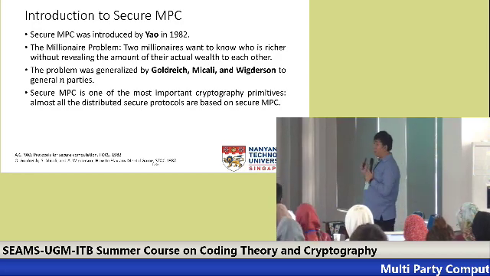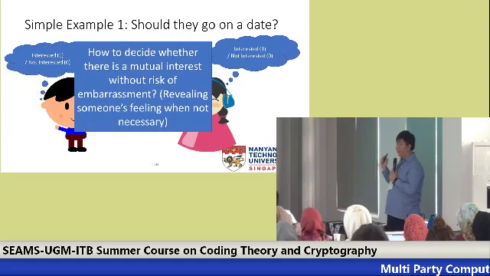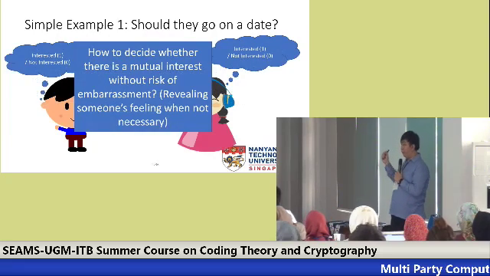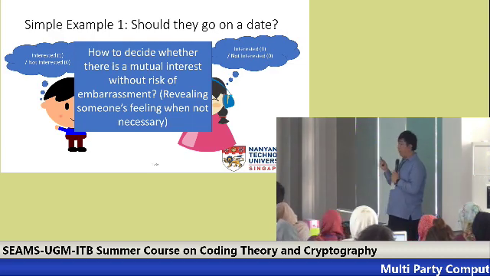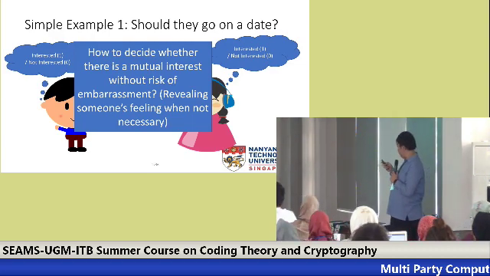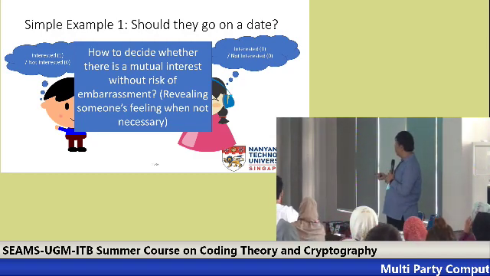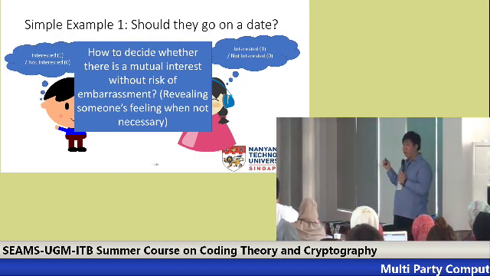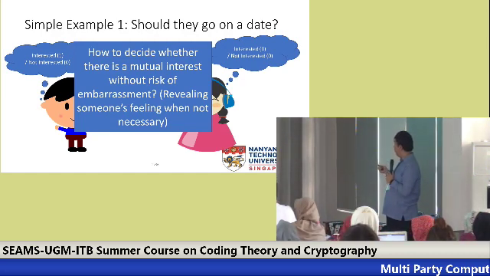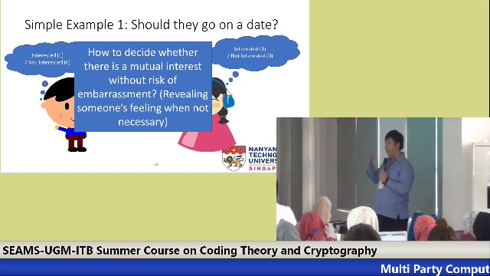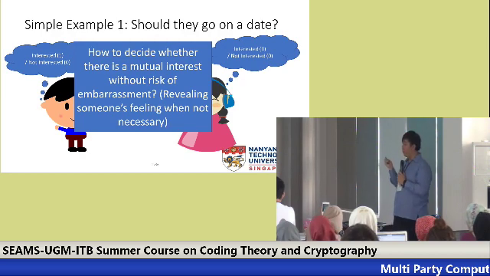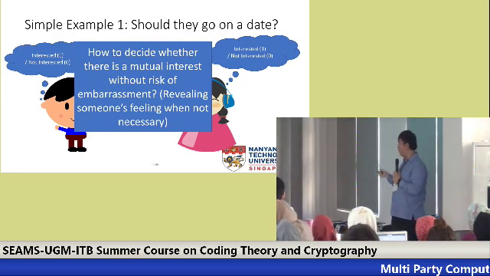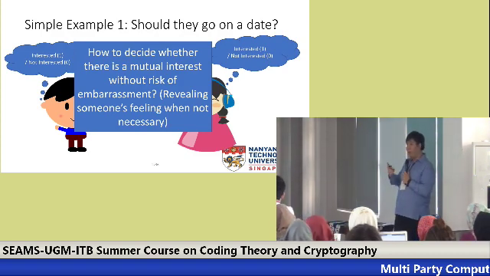Okay, so I will give you 2 examples. First of all, suppose that there's a boy and a girl, and they have some feeling towards each other, and they want to know whether they should go on a date or not. But of course, suppose that one of them is not interested in the other, then the other should not be able to learn what is the feeling of the other person. So the main question is how to decide whether there's a mutual interest. In other words, whether we can calculate x1 times x2.